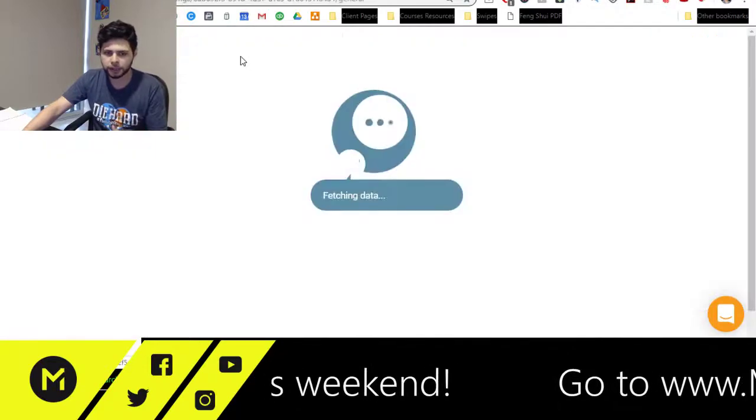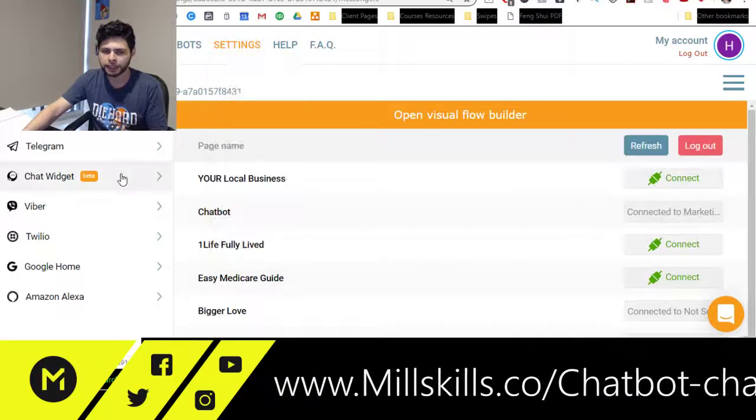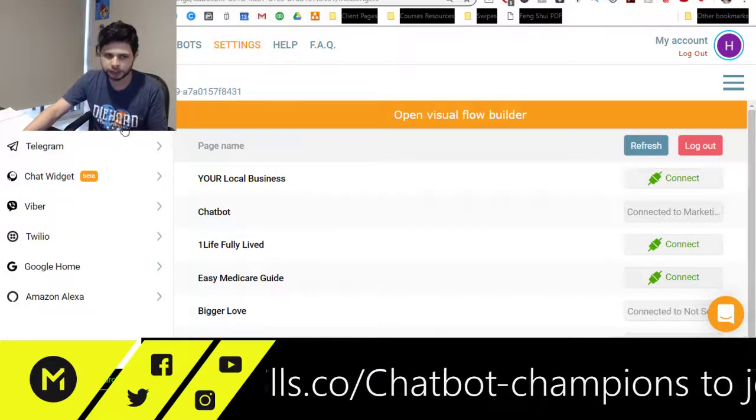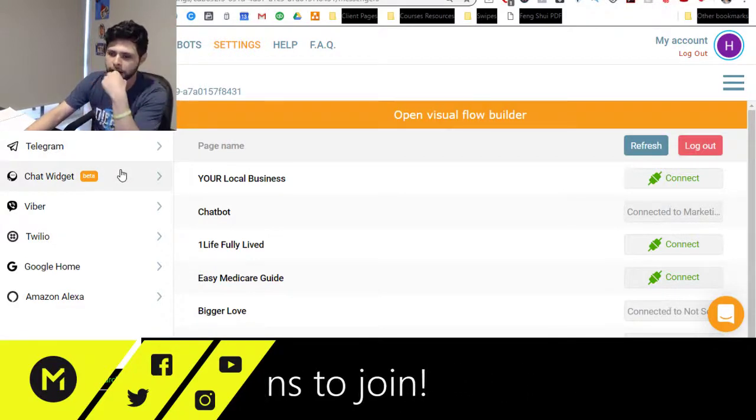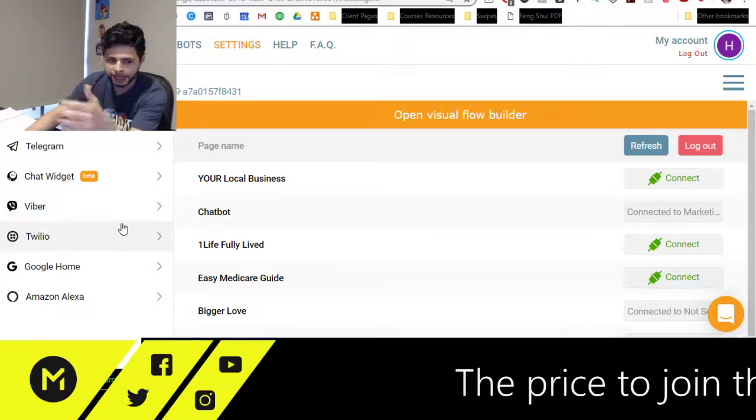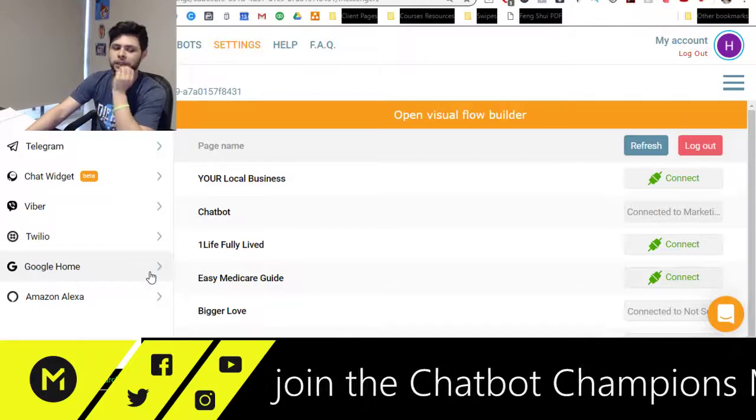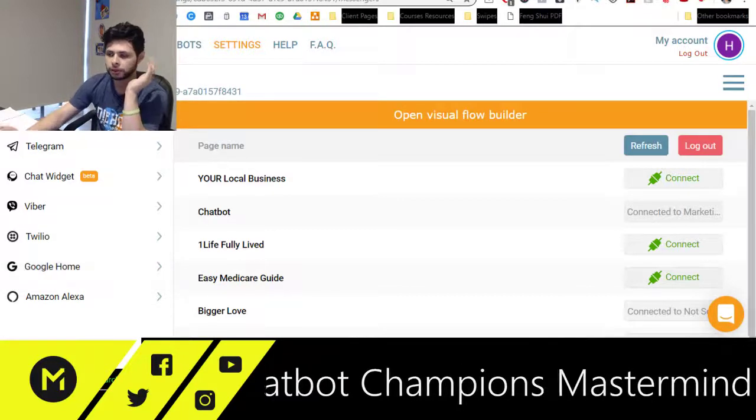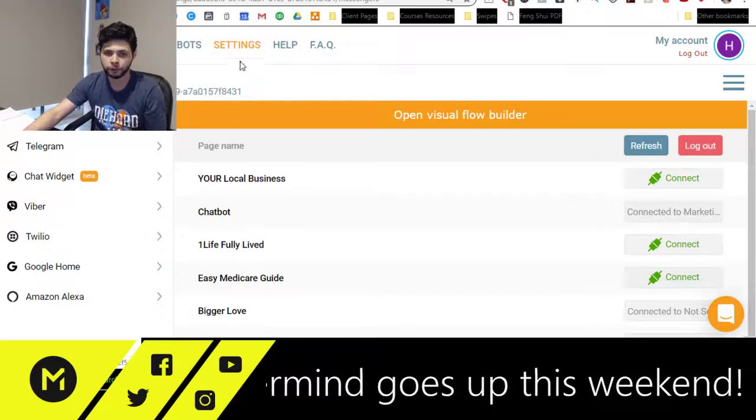You'll notice here that I can connect it to a lot of different things. If I go in here, I can connect it to Facebook Messenger, obviously. I can connect it to Telegram. I can install just a chat widget right on my website that doesn't necessarily have to connect to Facebook Messenger. I can connect it to text, Google Home and Amazon Alexa. So it creates all of this different opportunity for me to expand my communications, which is what I talked about before.